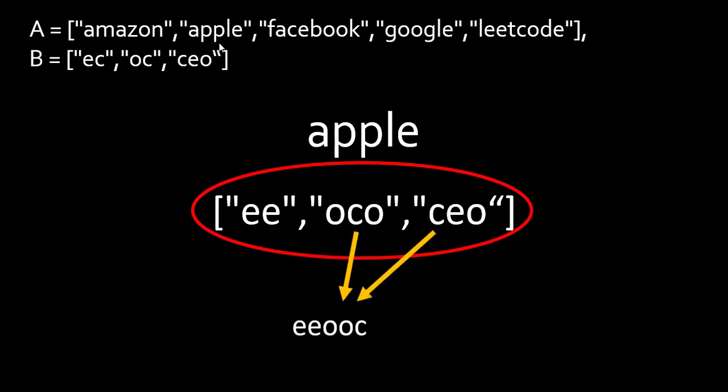And lastly we have only 1 C. So we put in 1 C. So the resultant string in this case becomes double E, double O and C. And now we need to just check these characters with the strings in A. And if all these characters are present, then we return that string into the result, otherwise we do not.